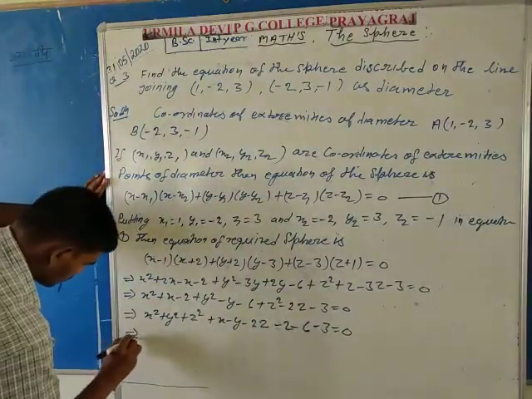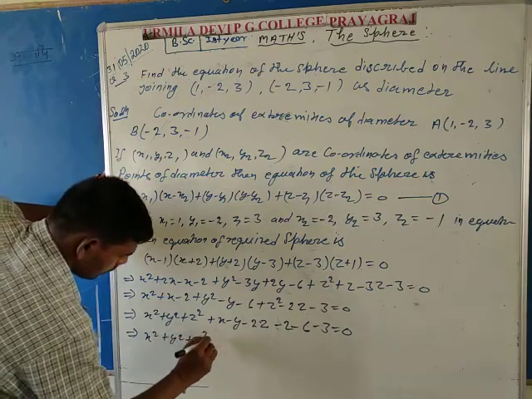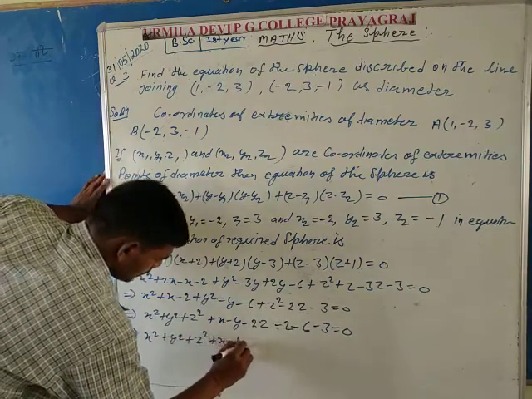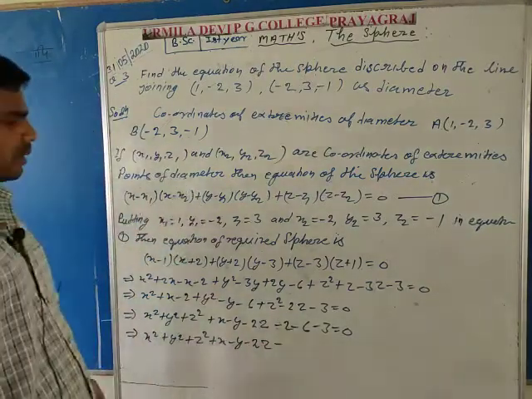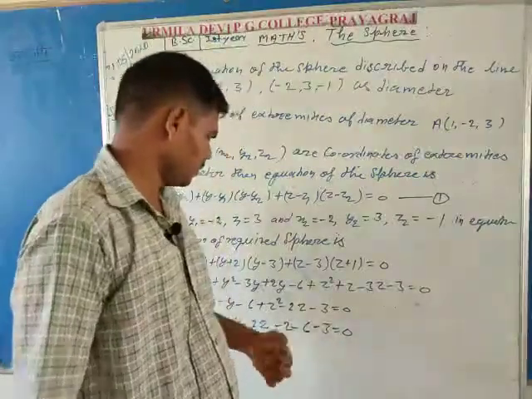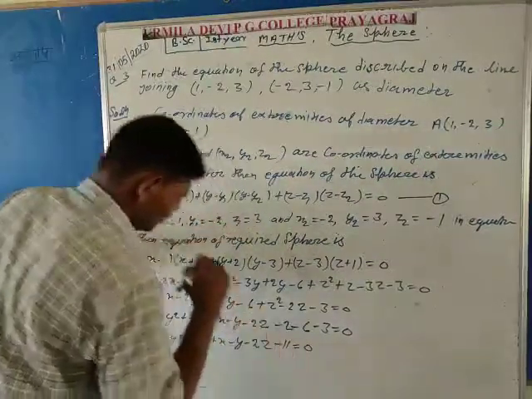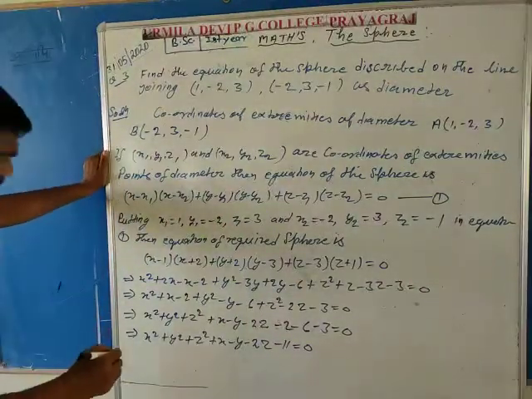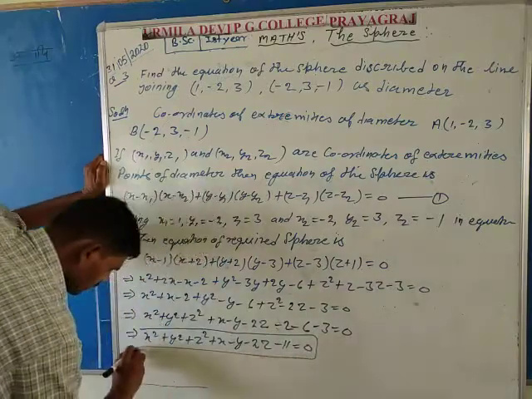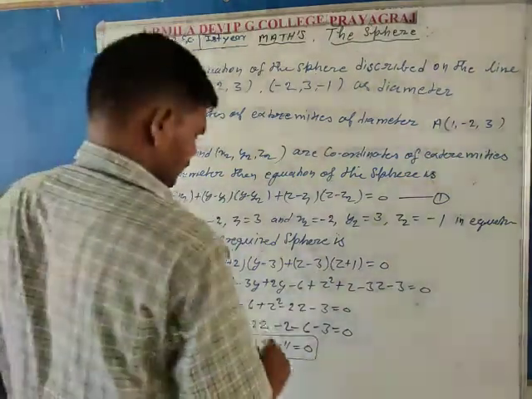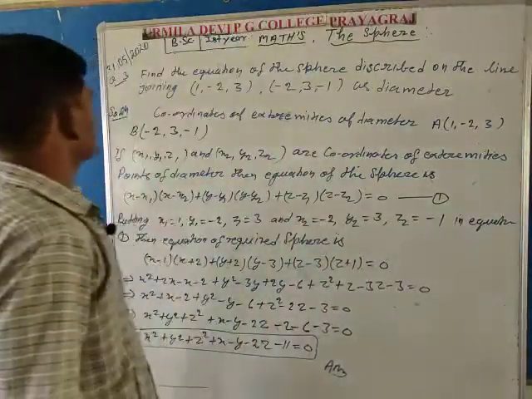After simplification, x square plus y square plus z square plus x minus y minus 2z minus 11 is equal to 0. This is the general form of the sphere, so this is the required sphere equation. So that is the complete solution of question three.